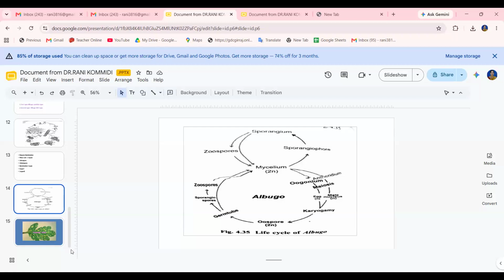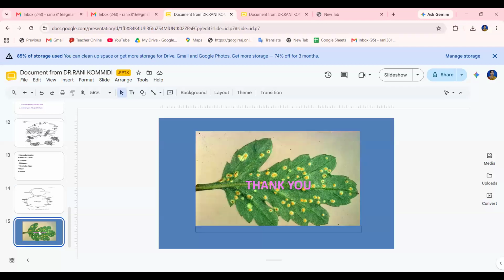In sexual reproduction, the oospore is formed, thick walled and multinucleate, which is important from the entrance point of view. It also has periplasm and ooplasm. Which species, which type of plants are infected by which plants, is also a very important characteristic. So this is the Albugo life cycle.